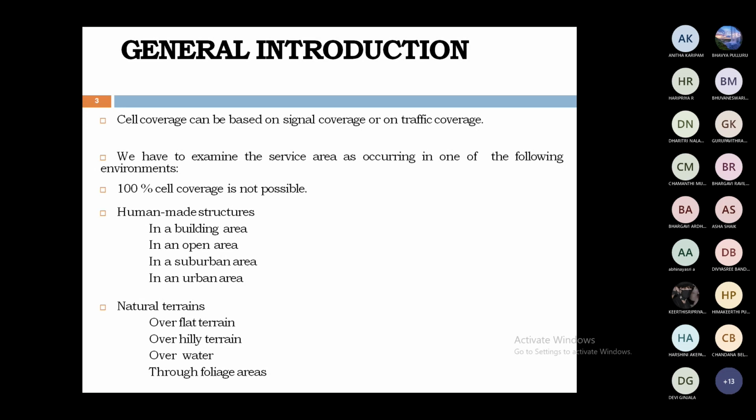Open area is like rural areas, suburban area is the outskirts of cities, and urban areas have buildings and structures. Natural terrains are hills, flat terrain, over water, and foliage losses, which are due to trees. Based upon these structures, covering 100% of the signal is not possible.